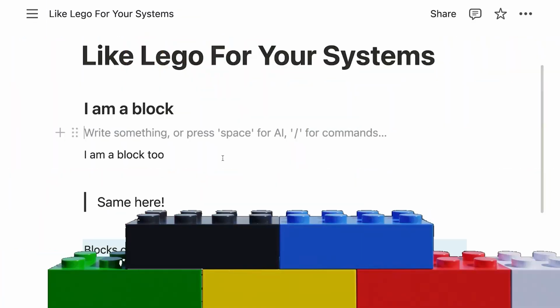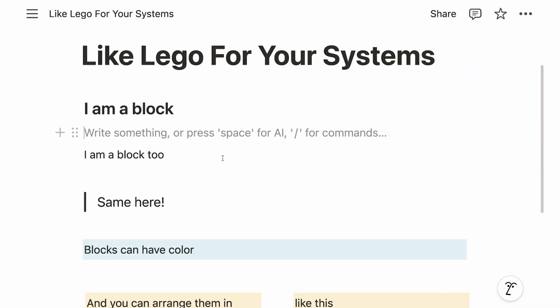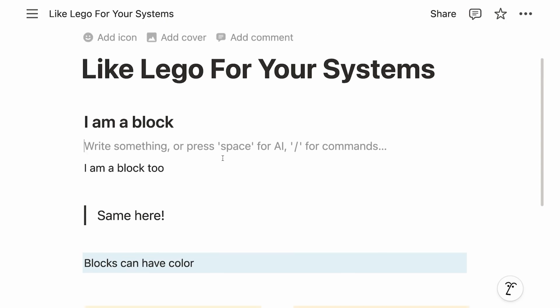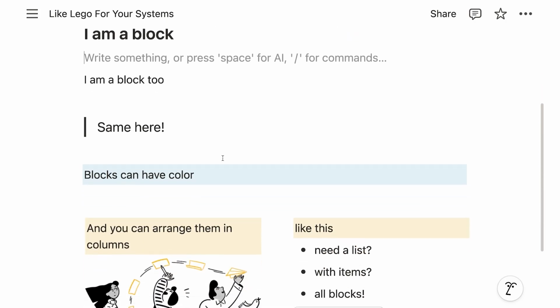Well, let's start with the 2 most important principles. Number 1, in Notion, everything is a block. Think of doing anything in Notion like building Lego. Basically, Notion thought, well, isn't all software just made up of the same blocks?